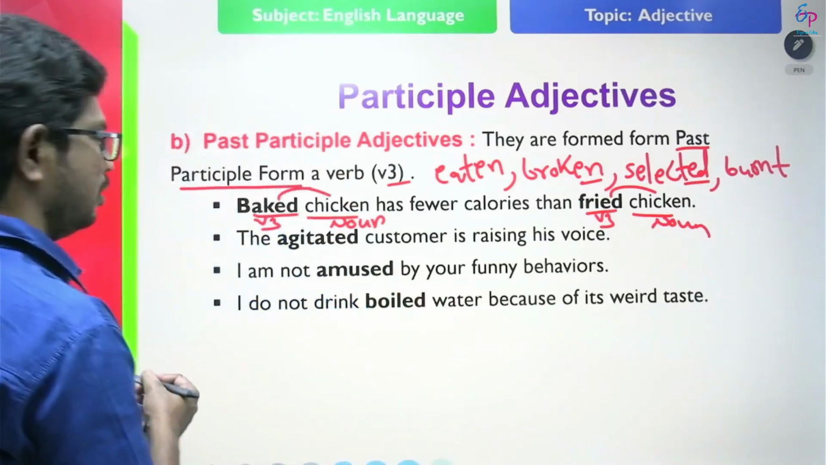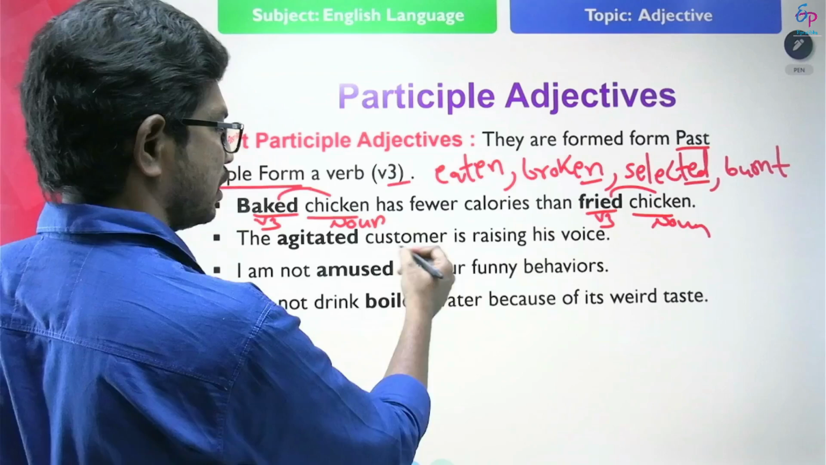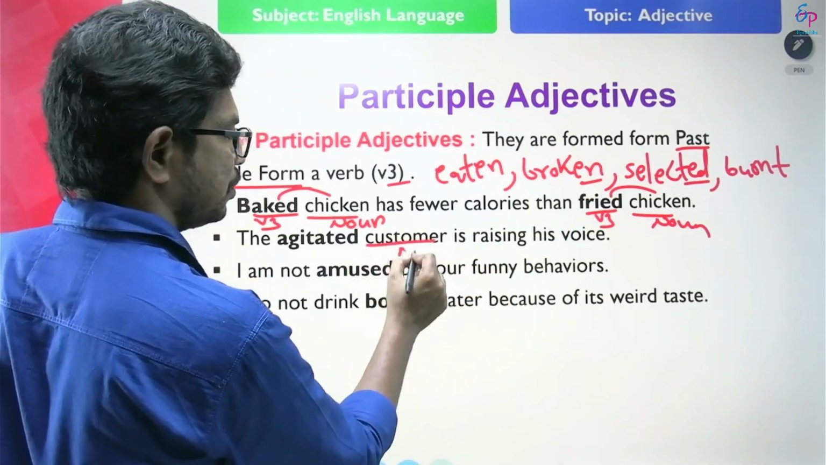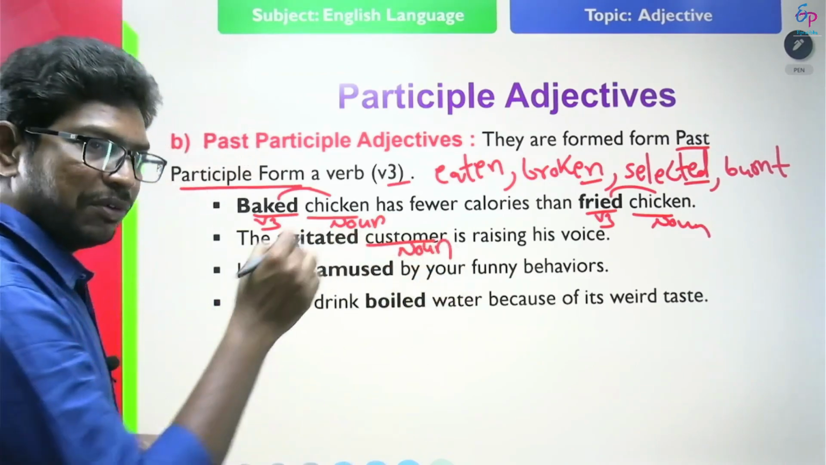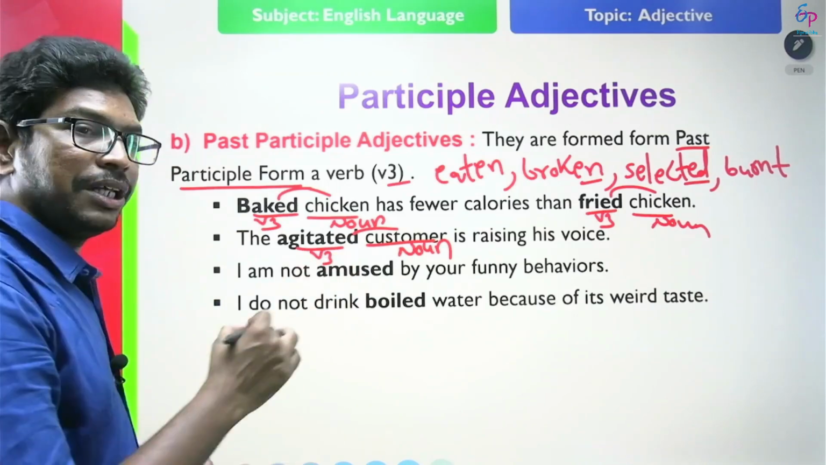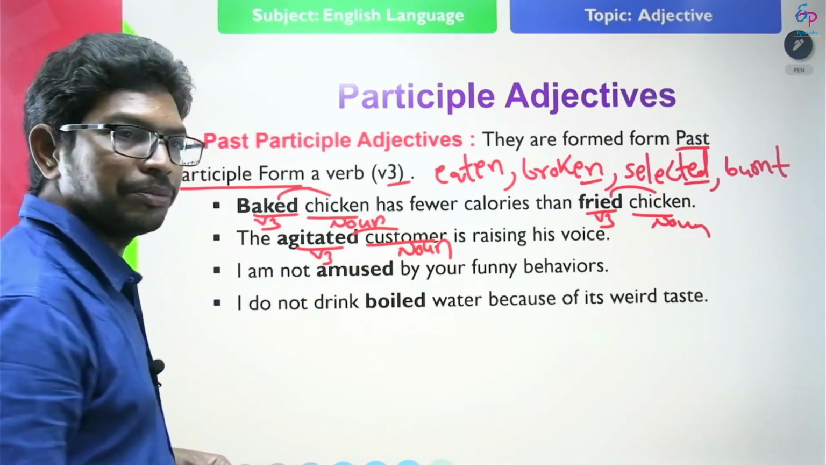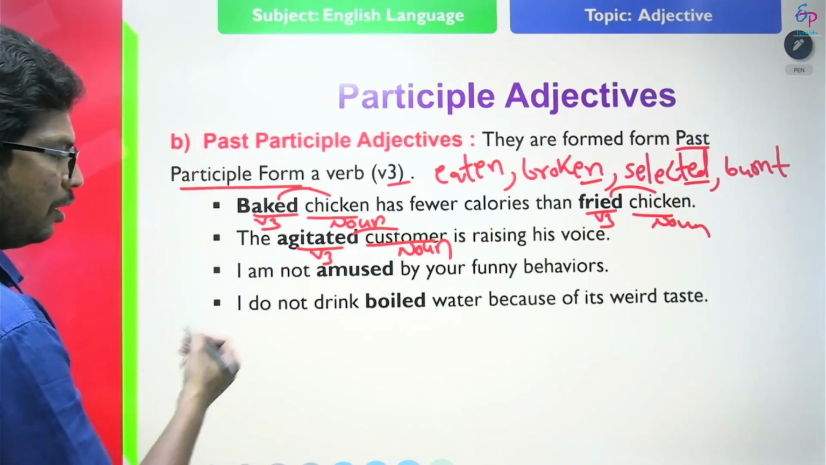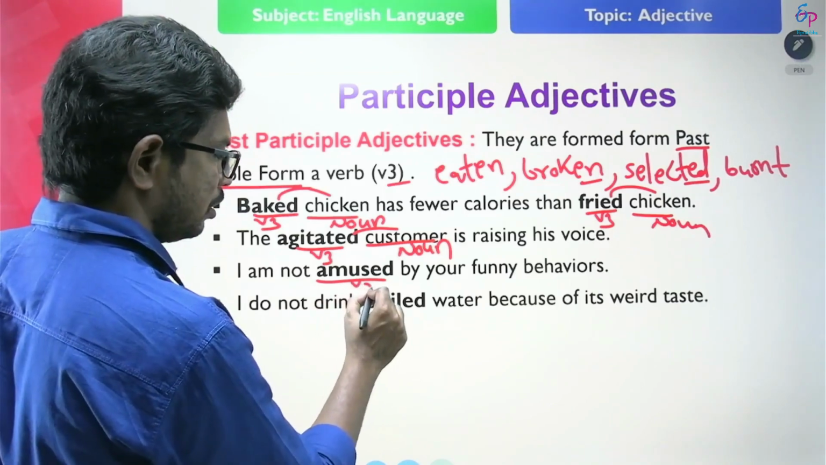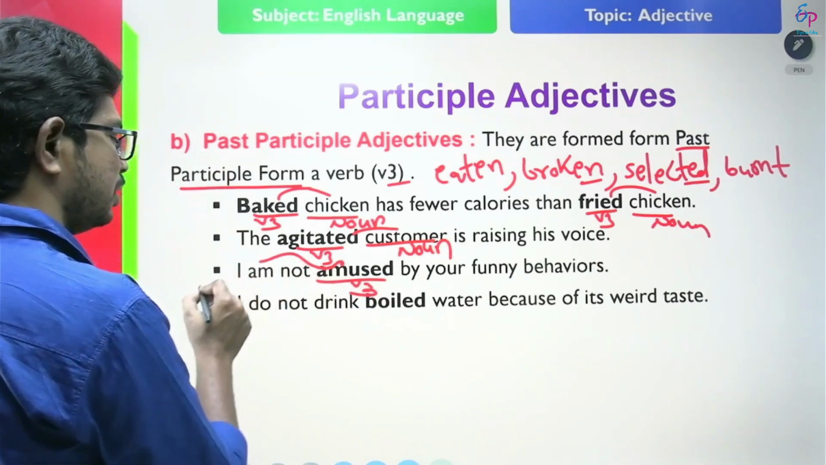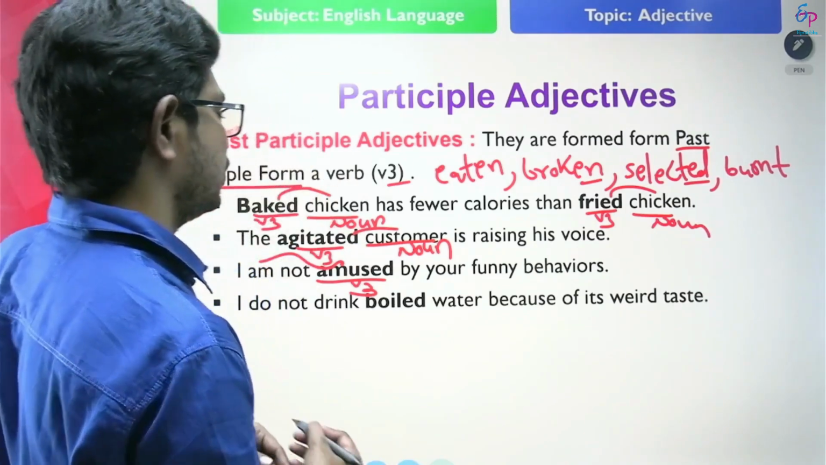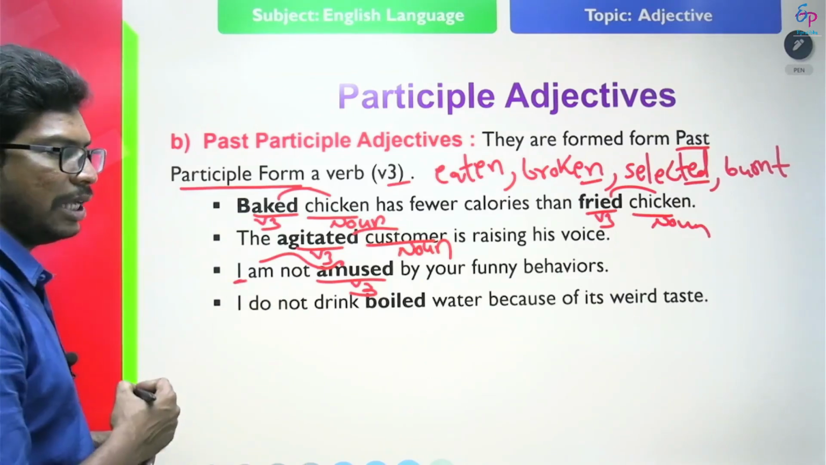Look at another example. The agitated customer is raising his voice. Here, what is customer? This is a noun. What type of customer is it? Agitated customer. The word agitated is verb 3, but here it is acting as an adjective. Okay, look at another example. I am not amused by your funny behavior. The word amused is what? This is V3 form. So this is used as an adjective. In this example, what type of adjective is it? Past participle adjective. That is modifying the pronoun, that is I.